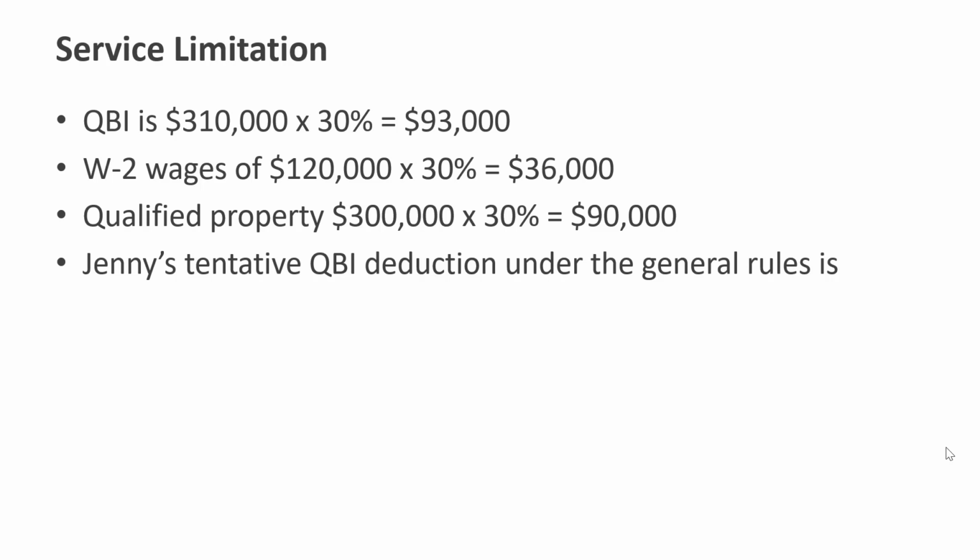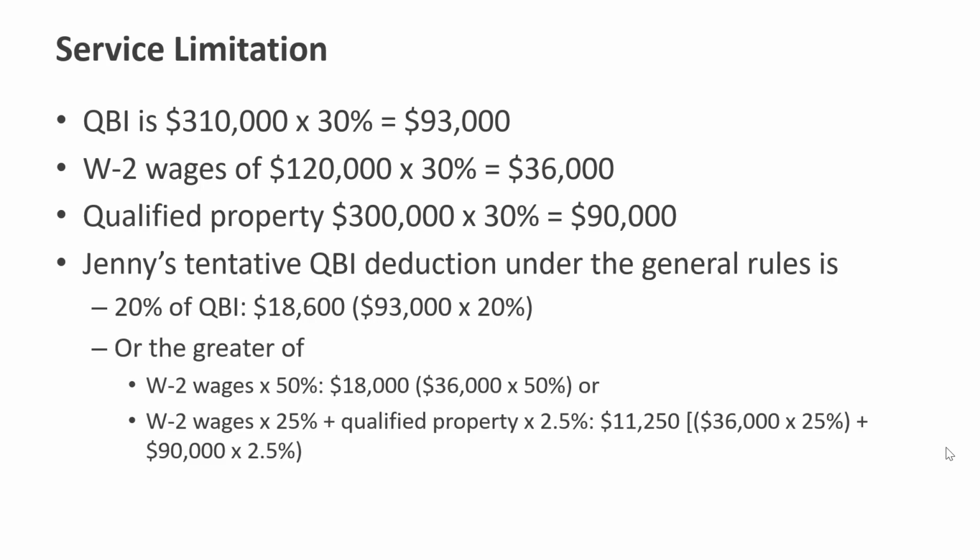So now we can calculate Jenny's tentative QBI deduction under the general rules. 20% of QBI, which is the $93,000, that's the 30% she gets, is only $18,600. Now we would apply the W-2 and capital limits as well. So, the greater of W-2 wages times 50%, that's the $36,000 times 50%, or $18,000. Or 25% of the wages plus $90,000 times 2.5%.